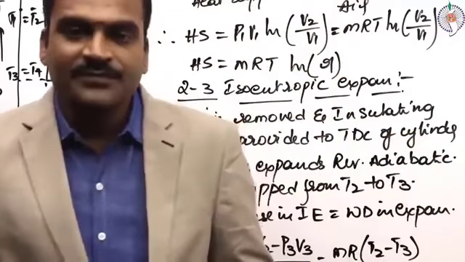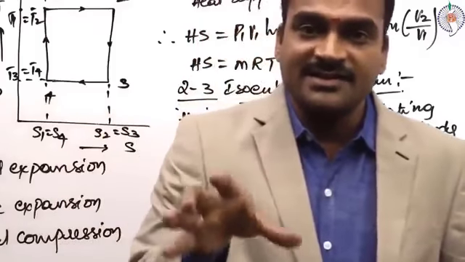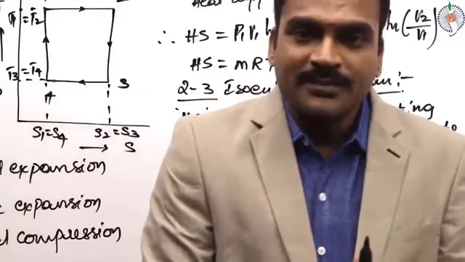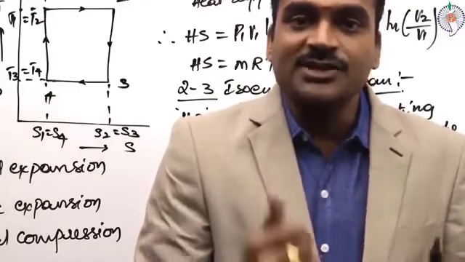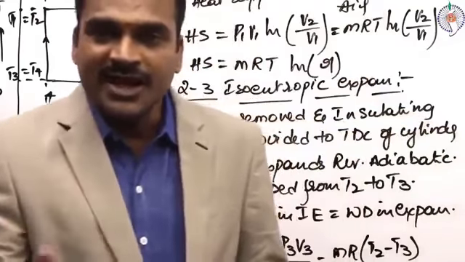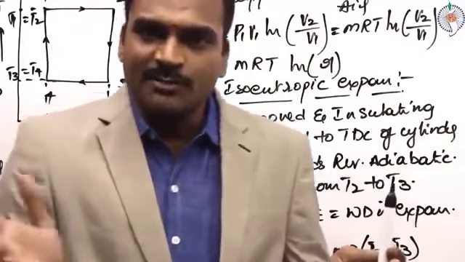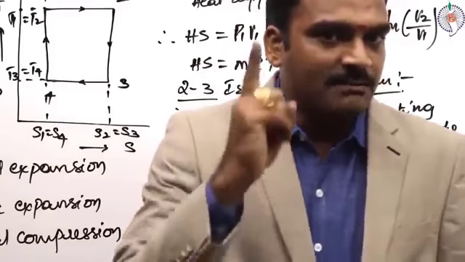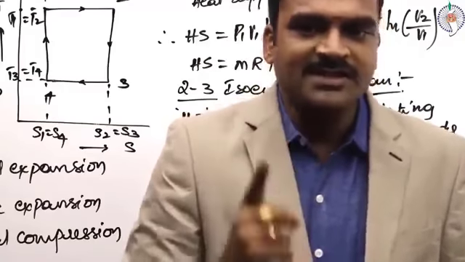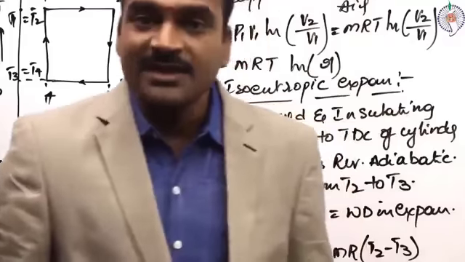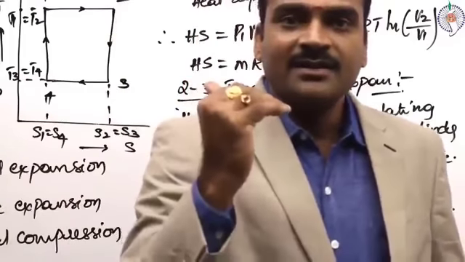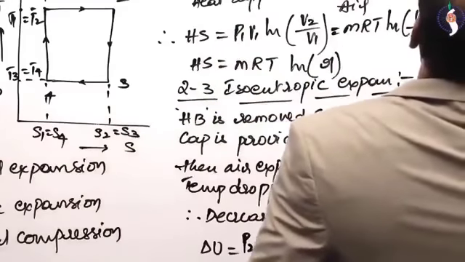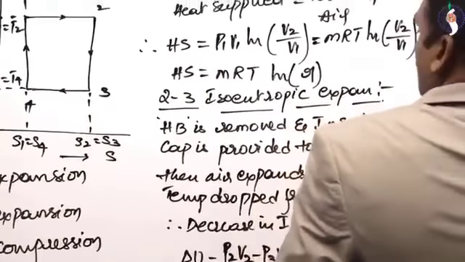Then what happens? The working substance, air, which is inside the engine cylinder is now getting cooled by losing its heat to the cold body. That means again the volume of the air decreases from V3 to V4. Temperature is maintained as constant. That means here heat is rejected by the working substance to the cold body. That is process 3 to 4.